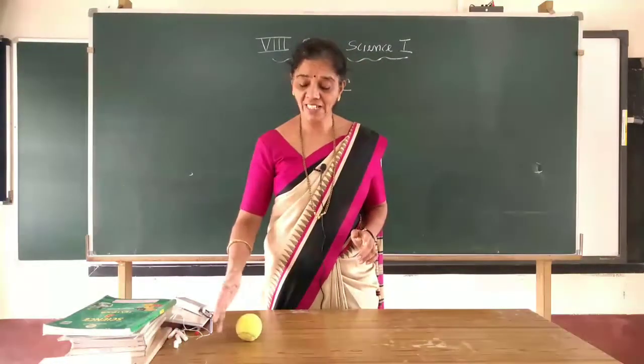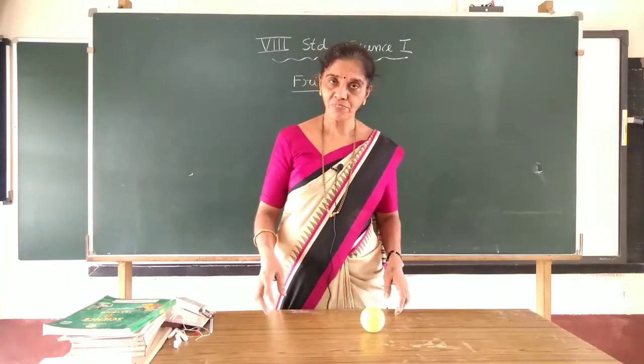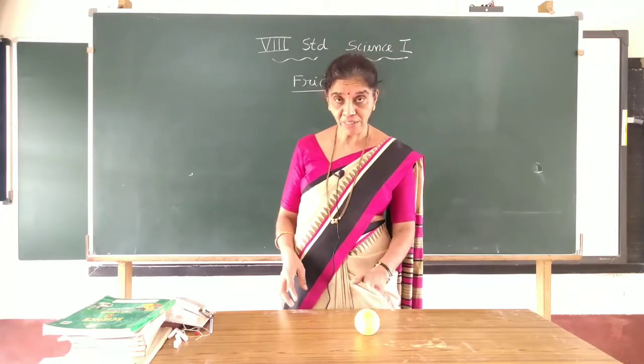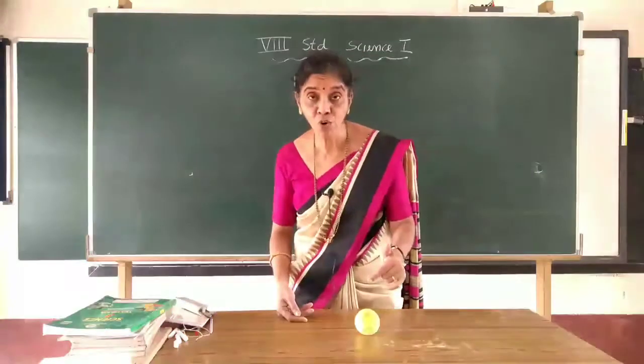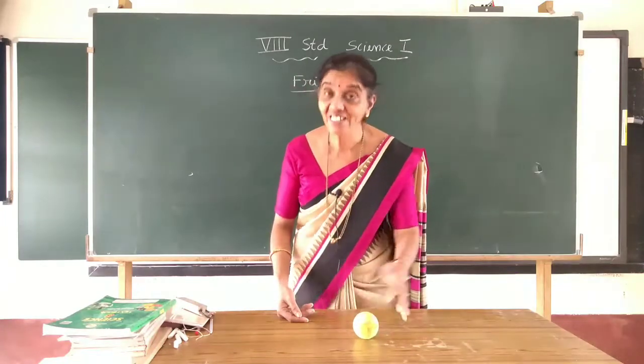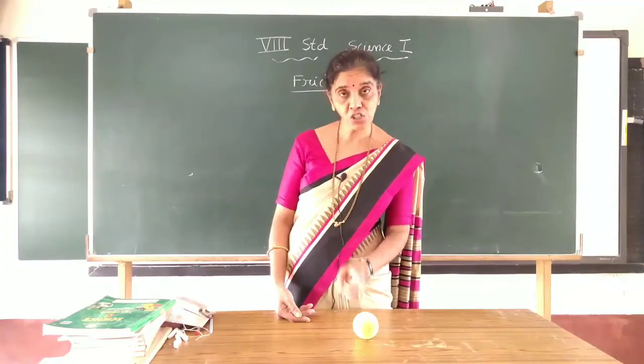Here I applied the force, and it started to move. But it is stopping here. It means there is another force acting on this moving ball in the opposite direction. That is the reason it stopped.